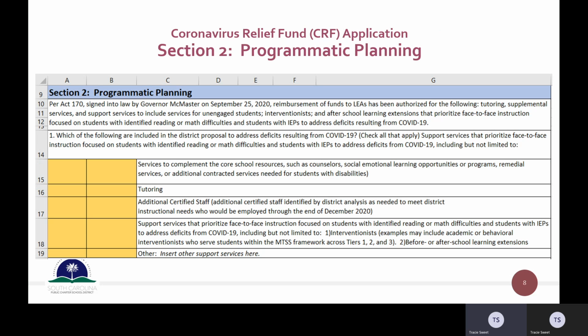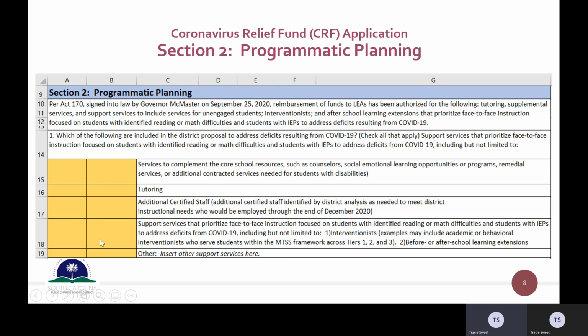Section 2 involves the programmatic planning, and there are 2 questions under section 2. And the first question basically is, which of the following are included in the district proposal to address deficits resulting from COVID-19? In your case, it would be school instead of district, and you would check all of those that apply.